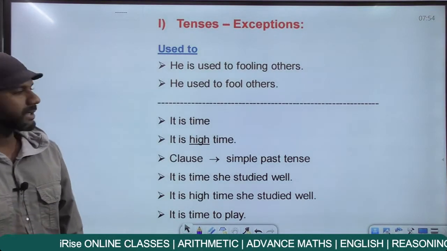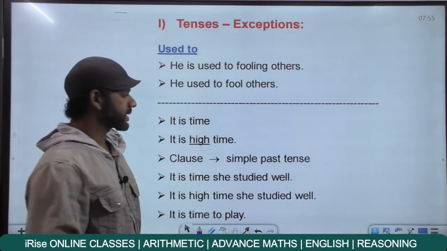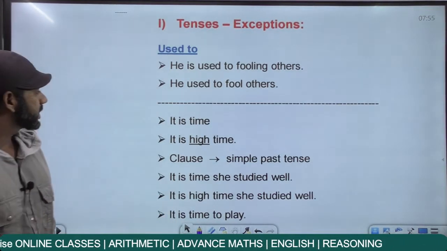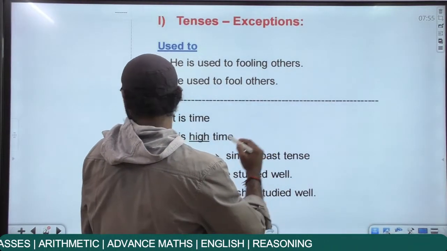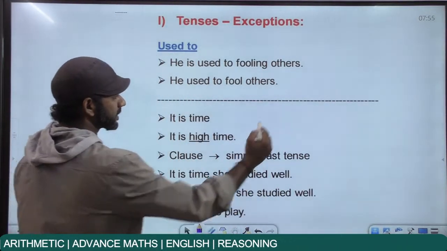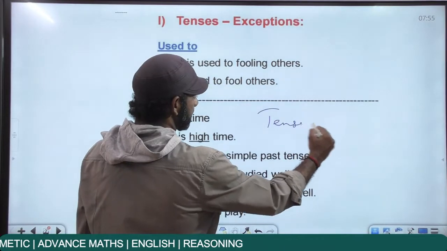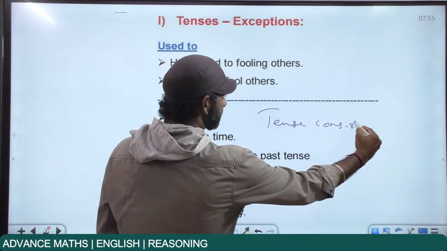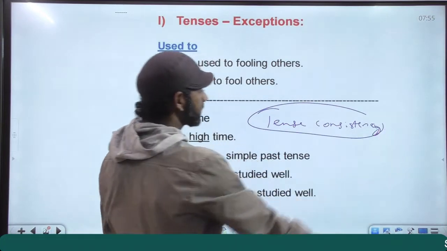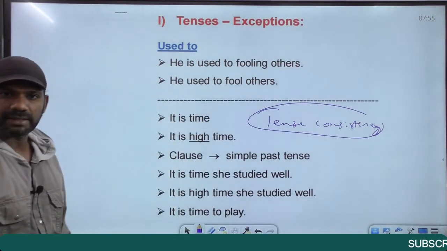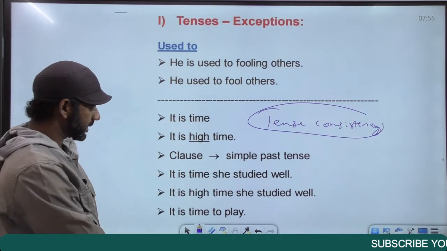I told you about the concept of tense consistency. Tense consistency in the sense, if a sentence begins in the present tense, up to the end it must be in the present tense. If it begins in the past, the same thing. The future, the same. From the beginning to the end, a sentence must be in the same tense. That is termed as tense consistency.